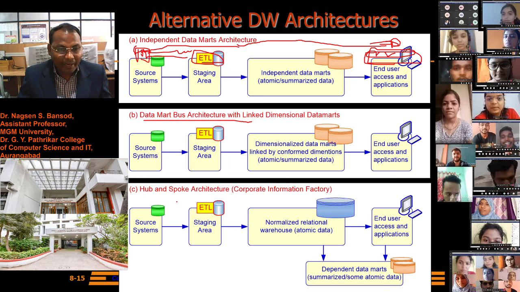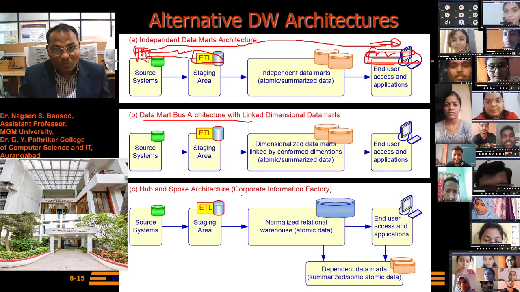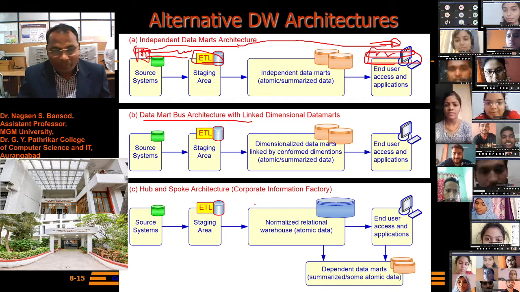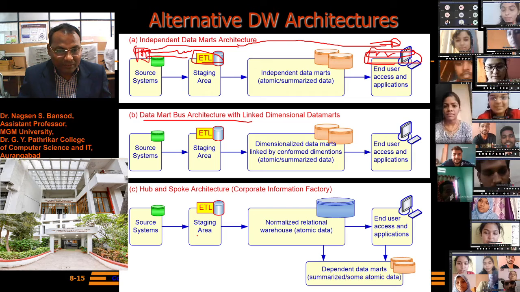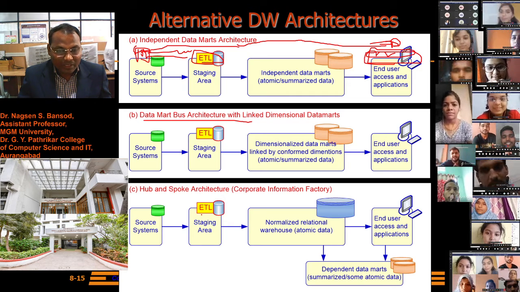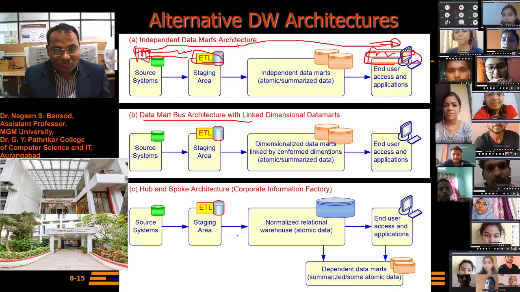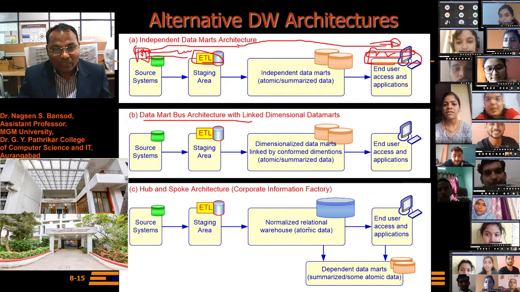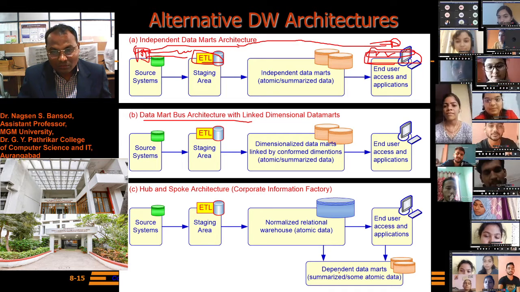And the hub and spoke architecture, this is the corporate information factory. The source system is accessed by the extraction transformation load, staging area, and normalized relational warehouse, atomic data.